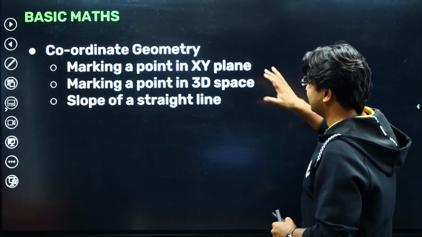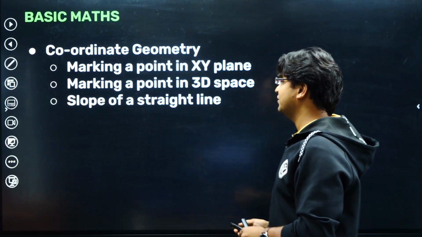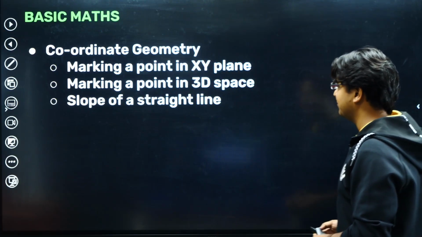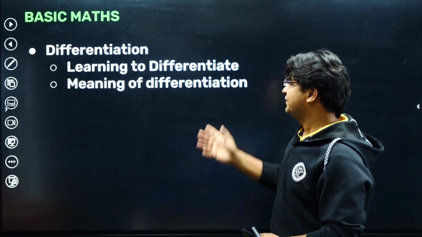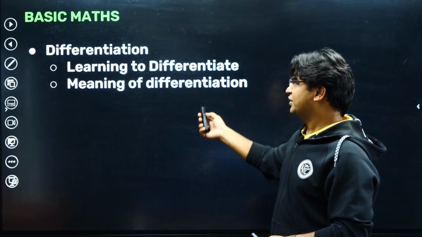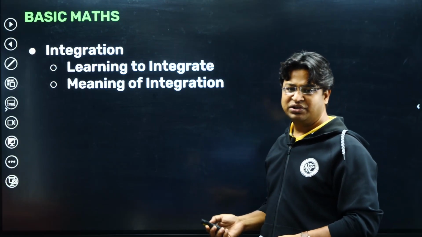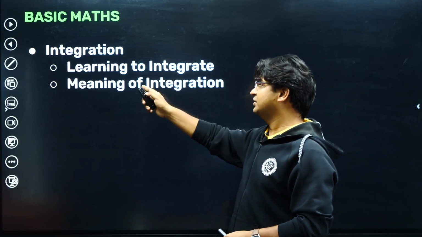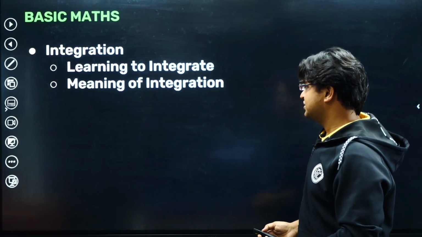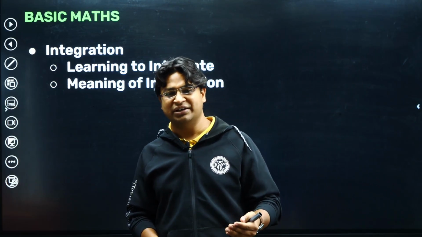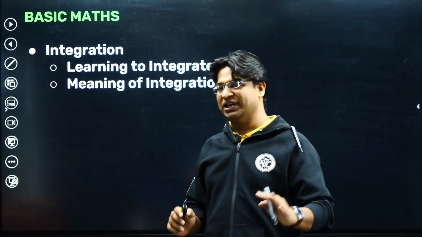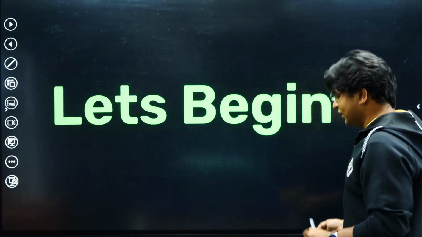In coordinate geometry, these are the things that we are going to cover: marking a point in space, marking a point in 3D space, and slope of a straight line. And determinants, functions, differentiation. Learning to differentiate, meaning of differentiation. Integration, we will learn how to integrate and what is the meaning. All these things may not be becoming very clear right now. Of course you will understand them in detail when we cover them. I'm just telling you what we are going to cover in this chapter. So let's begin guys.